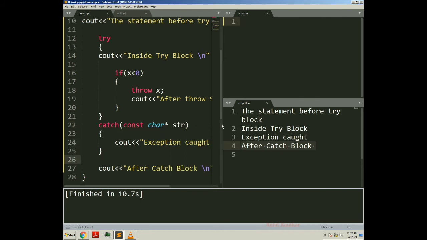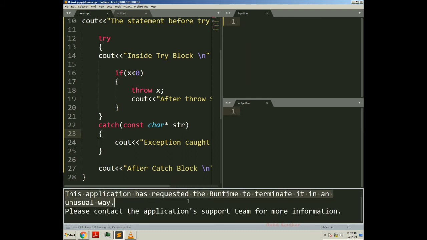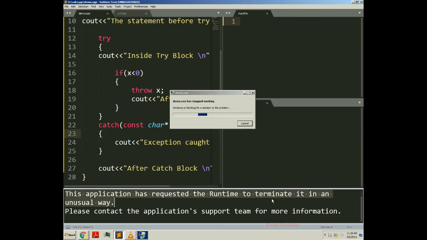Right now there is no catch block for catching the integer type of exception. So let's try to compile this. See, this application has requested the runtime to terminate it in an unusual, abnormal way. And you can see here demo.exe has stopped working.